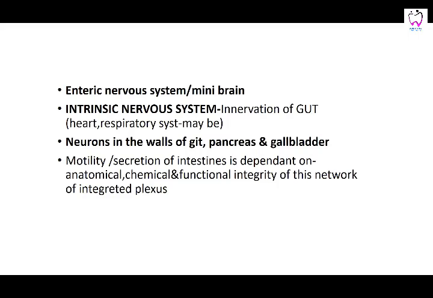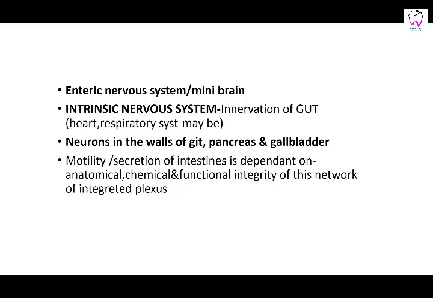Then you have an enteric nervous system, or the mini brain. This enteric nervous system is present in the walls of the gastrointestinal tract, organs, heart, respiratory system maybe, and it is said to automatically control the movements, or the contraction and relaxation, of the muscles of the organs. Neurons are present in the walls of the GIT, pancreas, and gallbladder. Motility and secretion of the intestines are dependent on the functional integrity of this integrated plexus.